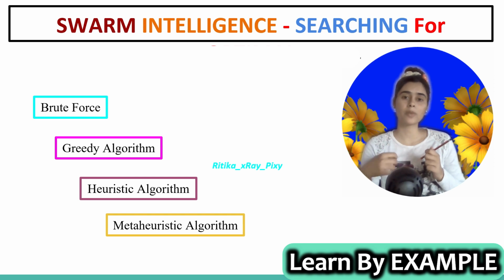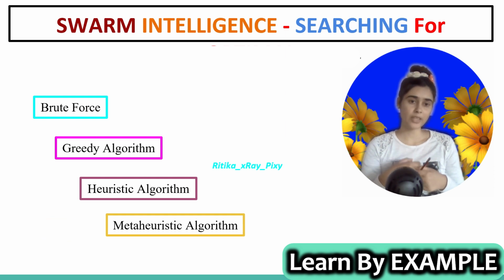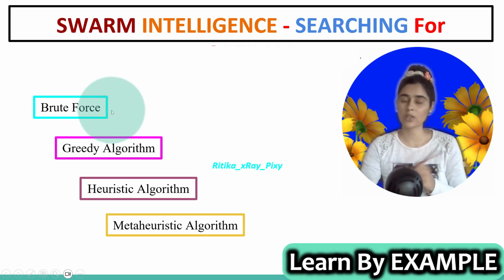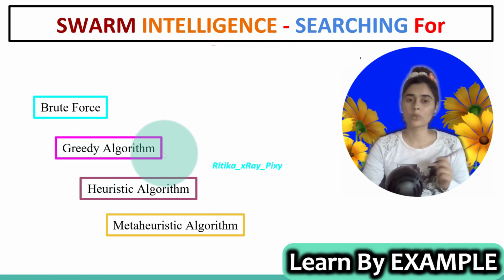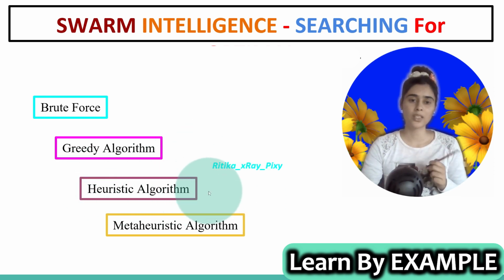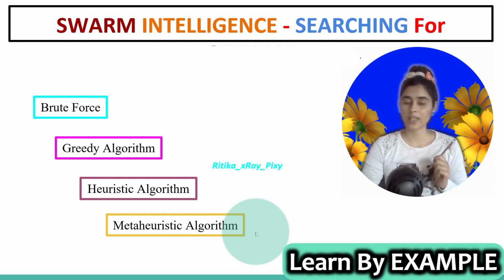We can solve optimization problems using different methods or algorithms. So we have different methods used to solve any optimization problem. First we have brute force. This method examines all possible solutions. The next one we have is the greedy algorithm. A greedy algorithm makes locally optimal choices at each step. The next one we have is the heuristic algorithm that uses approximation techniques or rules of thumb. And the last one we have is meta-heuristic algorithms. Meta-heuristic algorithms employ advanced search techniques like genetic algorithms and others.